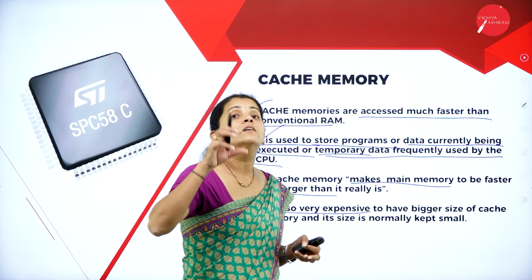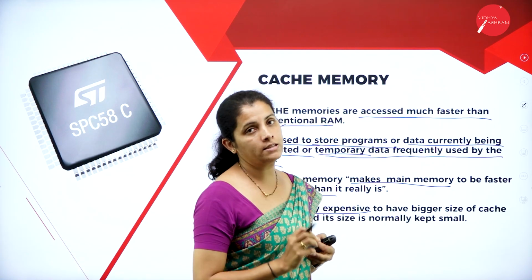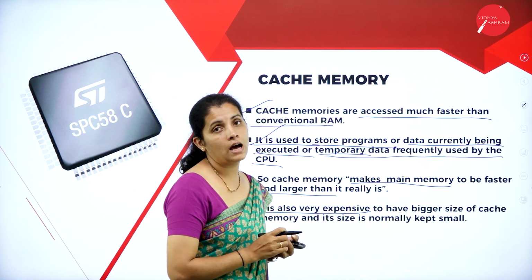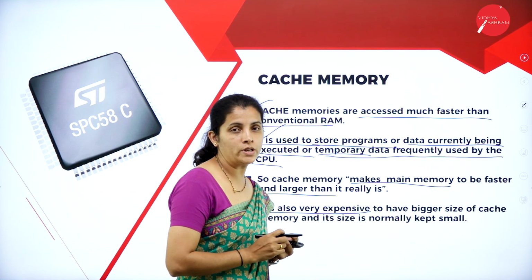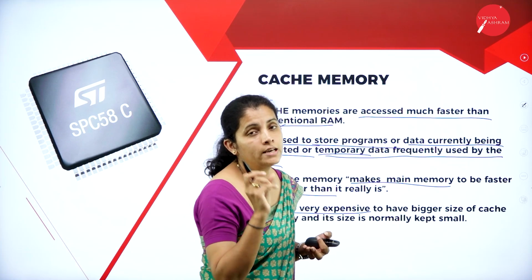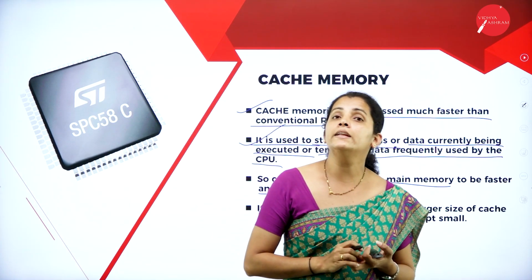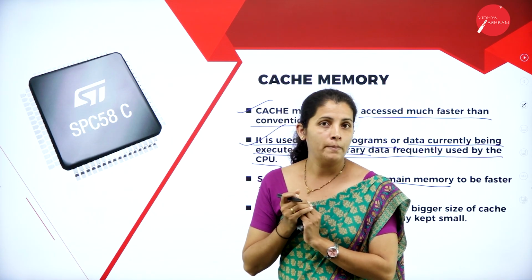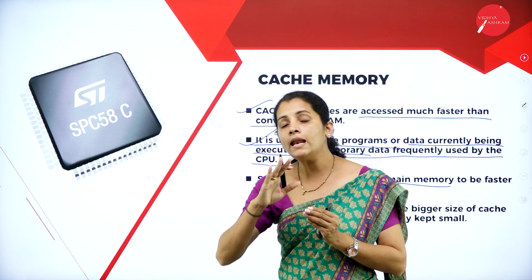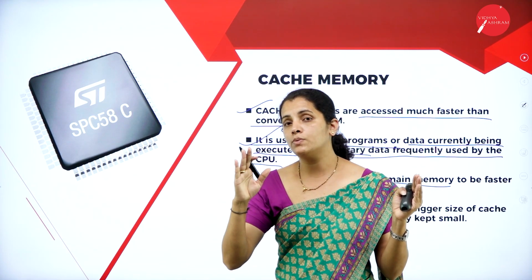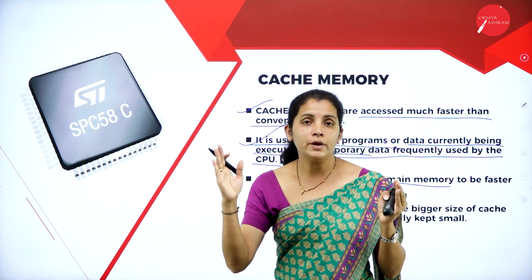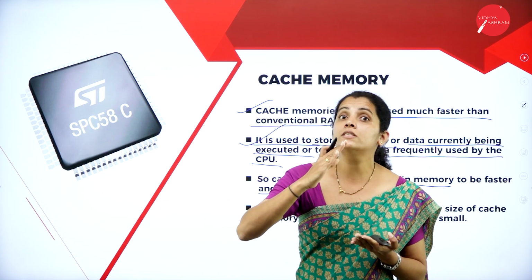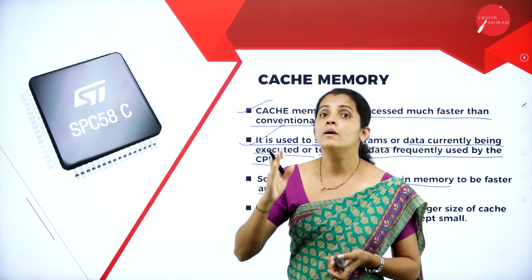That means we are going to have a small cache memory, and it's very difficult to have a large one. So the cache memory is a small chip placed between the CPU and the main memory in order to balance CPU speed and main memory speed, because the execution speed of the CPU is always high compared to main memory.